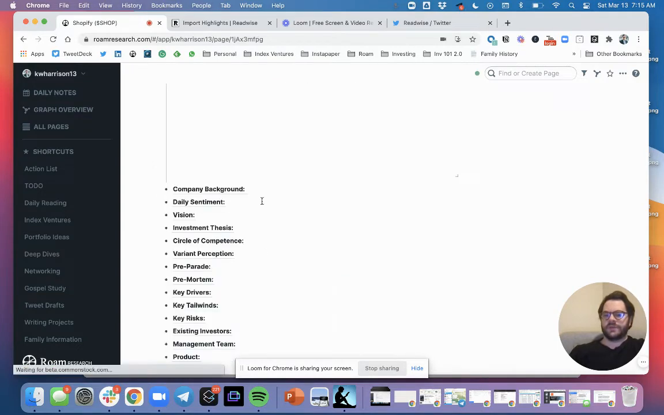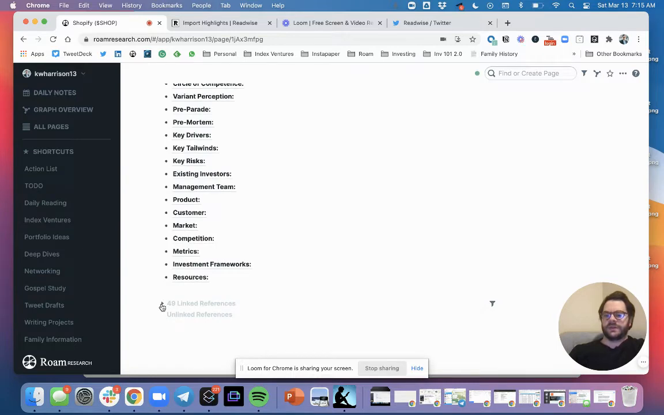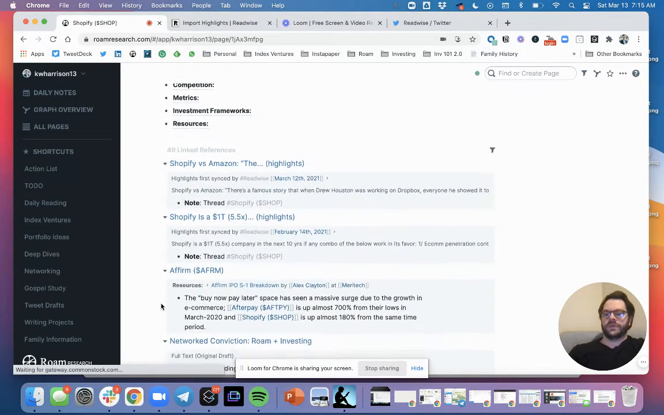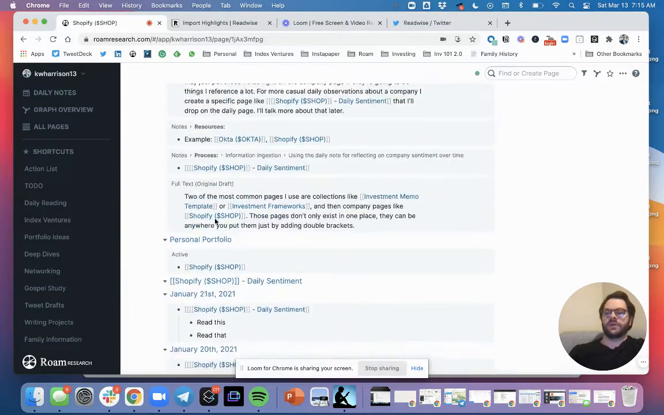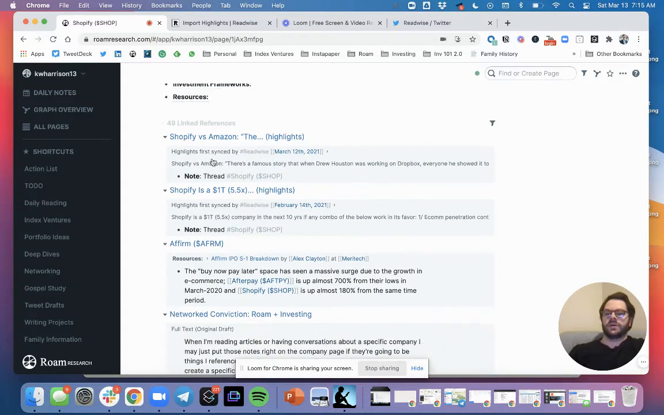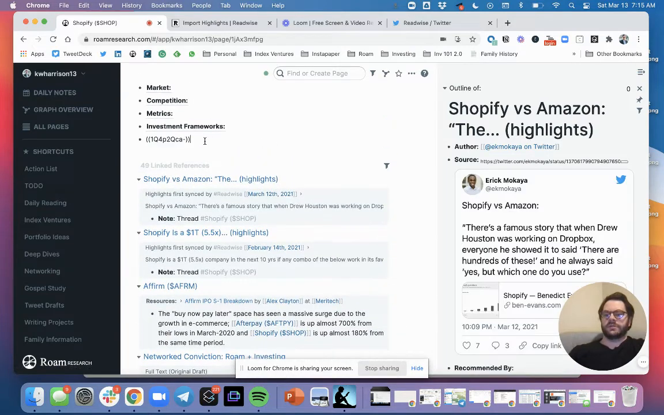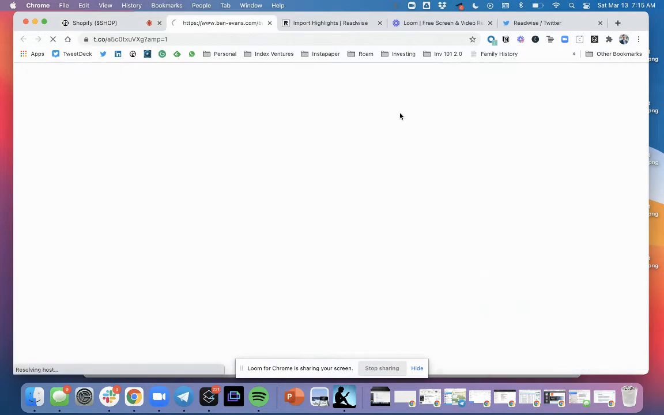So if I look at Shopify, here's my company page. It's got all my information saved. And if I pull open these references, you can see that it's referencing that page. There's a bunch of things that I probably would want to go through as I build my Shopify investment memo. I'll want to go through here and read. I might come in here. This is an article that I want to read. I might pull that open.